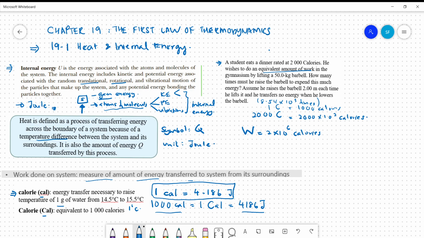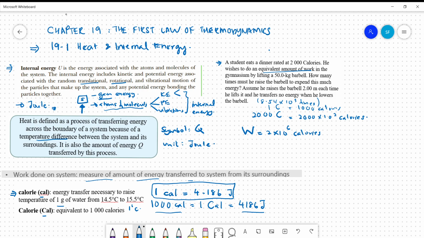Meaning that the energy associated here is the potential energy, isn't it? Because the student only wants to raise the barbell. So the energy associated here is the potential energy because it is associated with the height of the barbell.